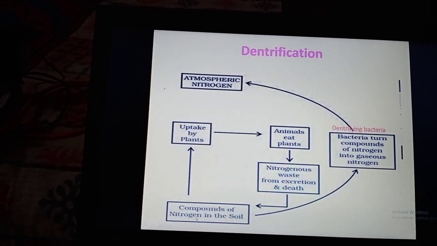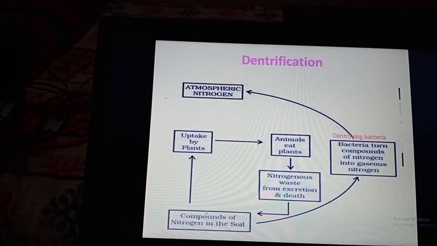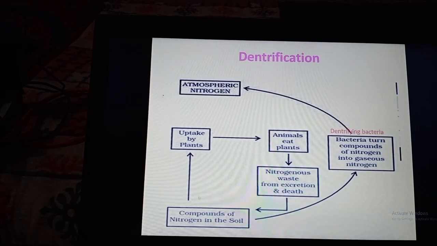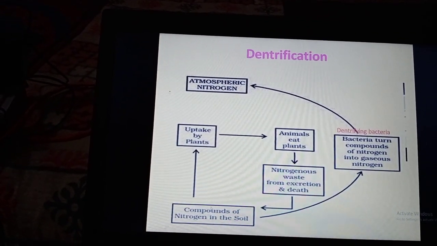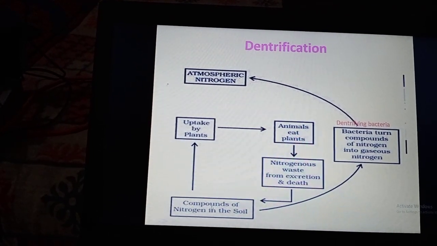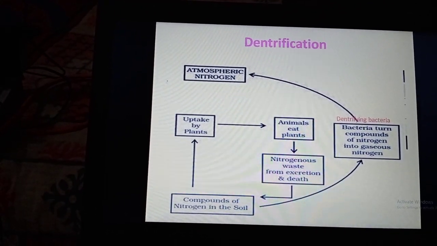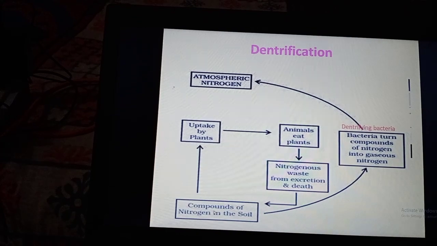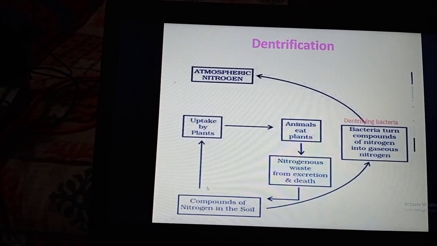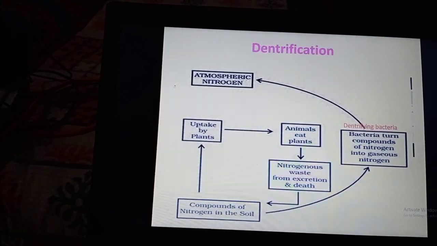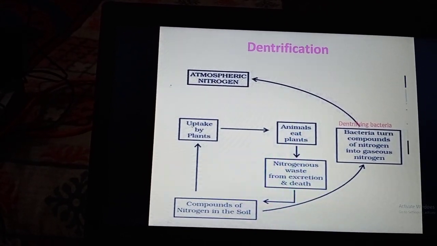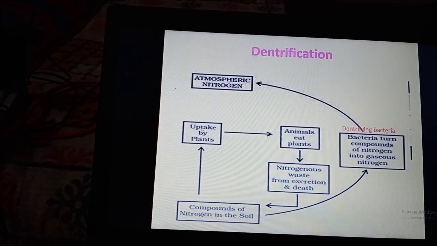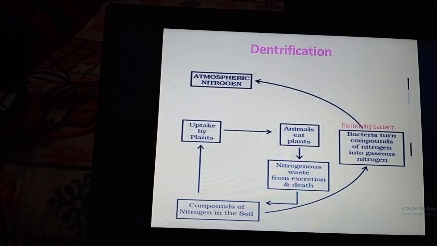In nitrogen fixing, we have seen the nitrogen from the atmosphere reach the soil. So the nitrogen forms nitrogenous compound in the soil, and this nitrogenous compound is absorbed by plants and converted into protein in the plant body.